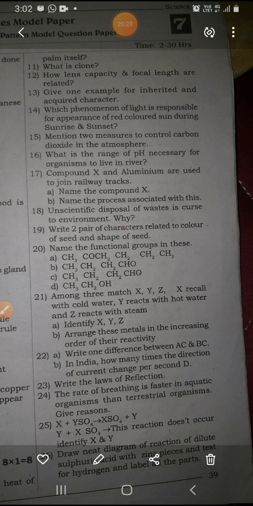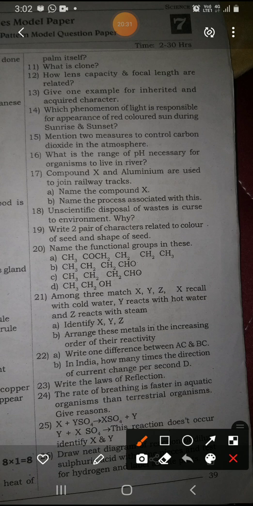13th question is over. Next, we are going to discuss the 14th question, and that is: which phenomena of light is responsible for the appearance of the red color of the sun during sunrise and sunset? This we have discussed in a previous class, very clearly. This phenomenon is called scattering of light and refraction of light, isn't it? Got it, right? So the sun looks red during sunrise and sunset due to scattering of light and refraction of light.